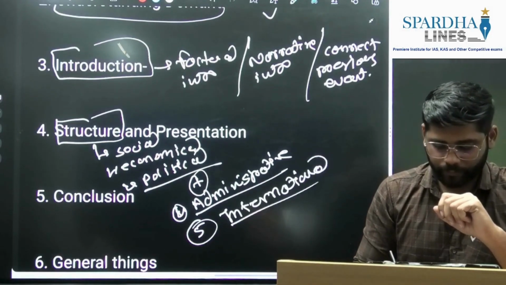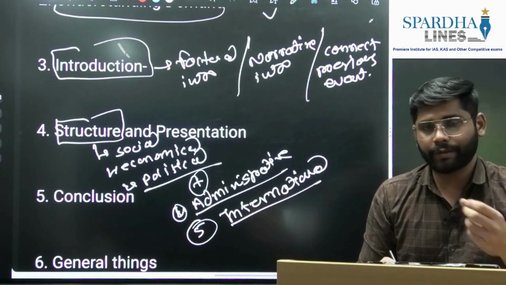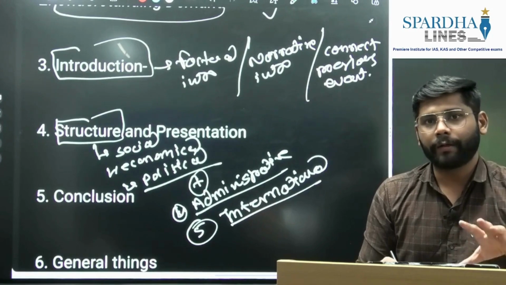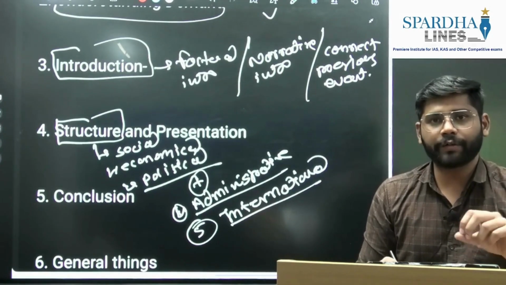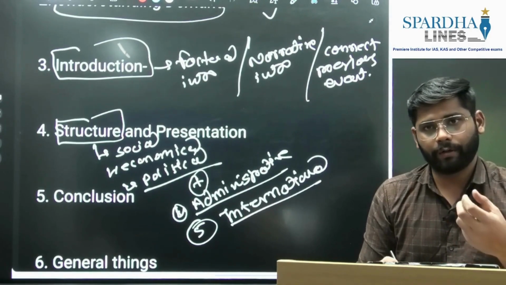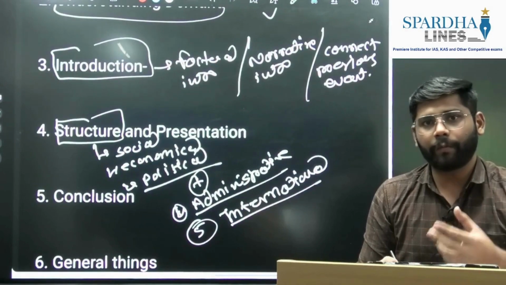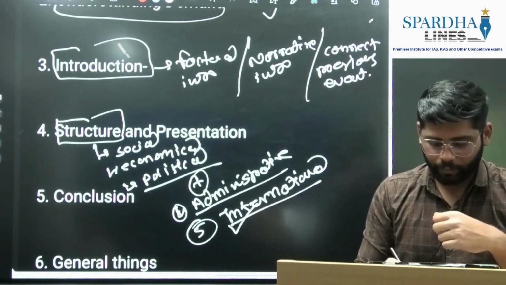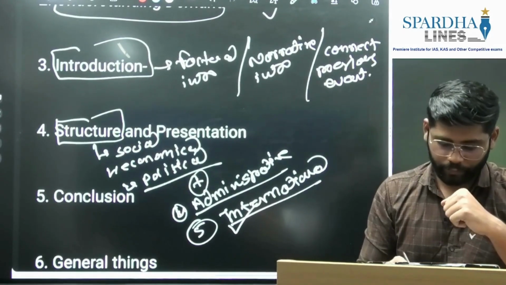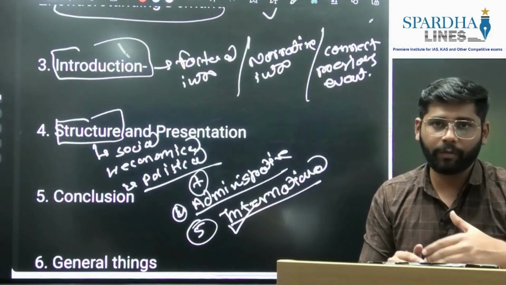So again, when it comes to modern history, it's about colonization and decolonization. That time, also about the national movement. Many of the international events influenced our national movement, and also the social setup and economic development. So we are going to mention the influence of international events separately here. So this is the brief idea about the structure.